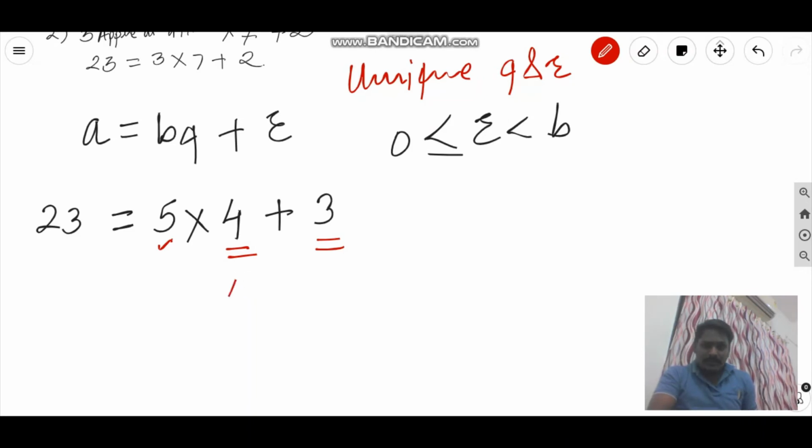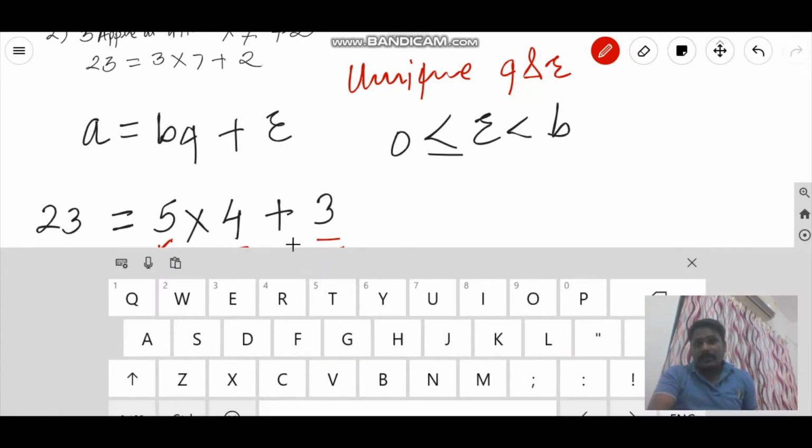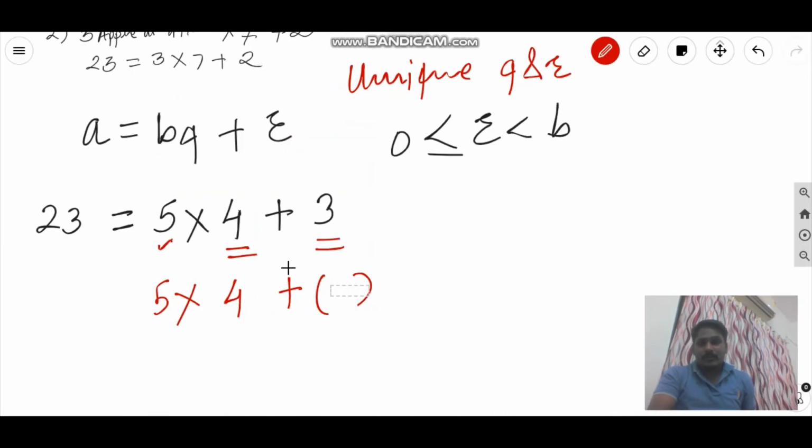So it will never happen that here we will have 5 into 4 and here we will have another number. This is an impossible case. So that is the meaning of the word unique. Means with 4 as a quotient there will be only 3 as a remainder. That is the real meaning of unique pair of Q and R.